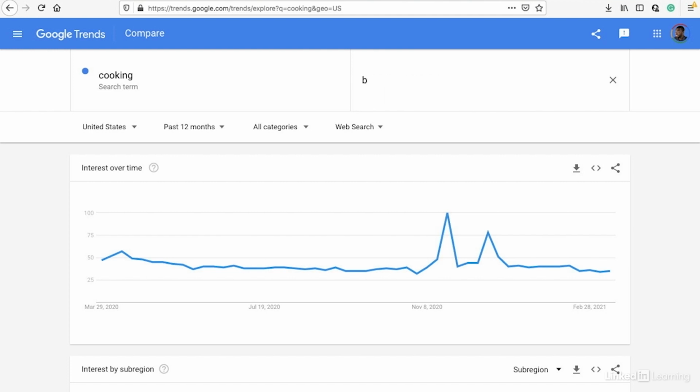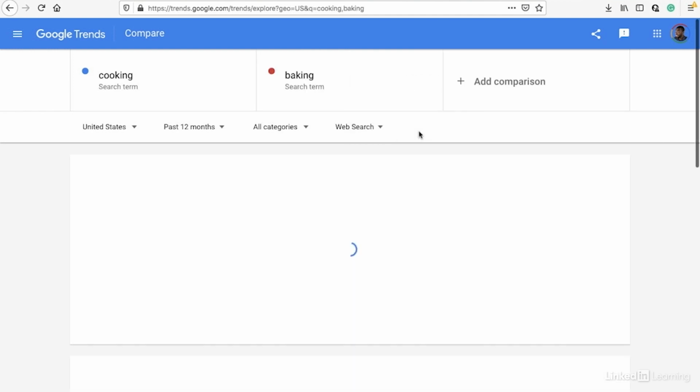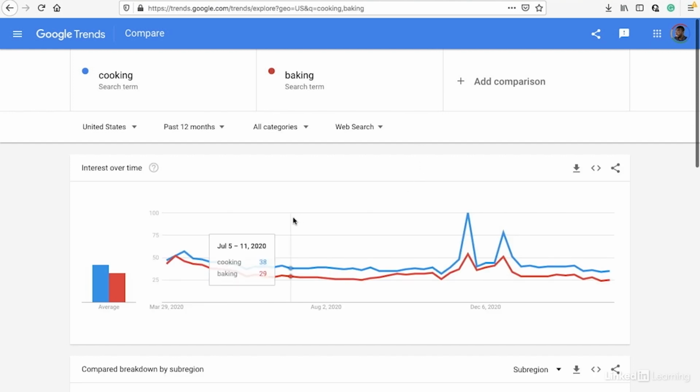Now, I might also choose baking as a term that I want to see the trends for, and I can see that the trends are relatively similar, with relatively similar peaks and relatively similar troughs. So whatever the reasons are for the peaks, they seem to be related to baking as well. This is something that you want to keep in mind. Maybe there are two keywords that you want to pair against each other to see what the trends are for your particular industry.